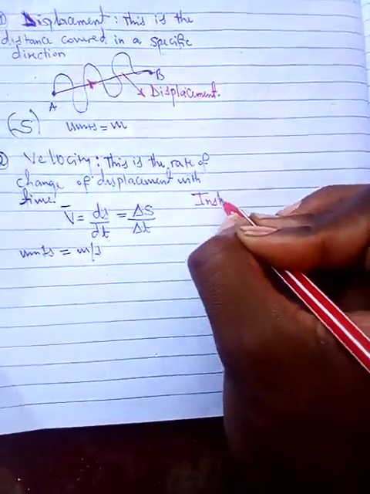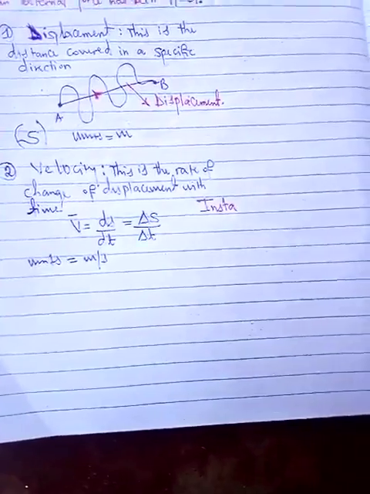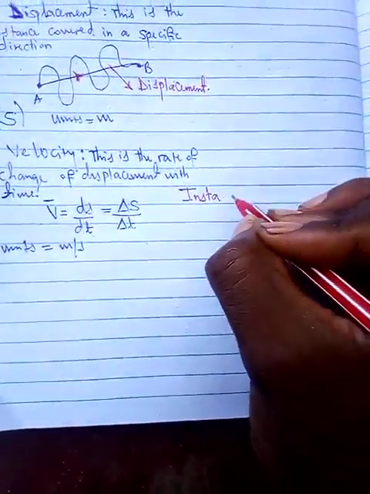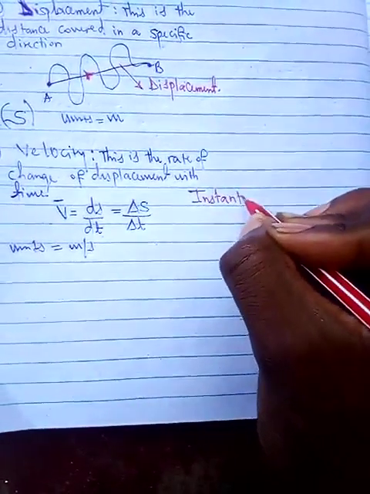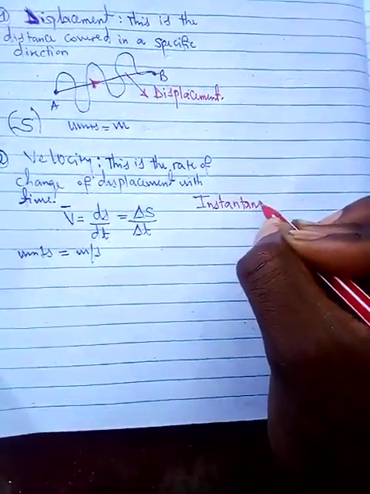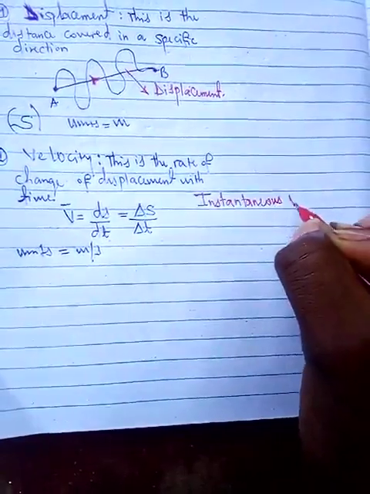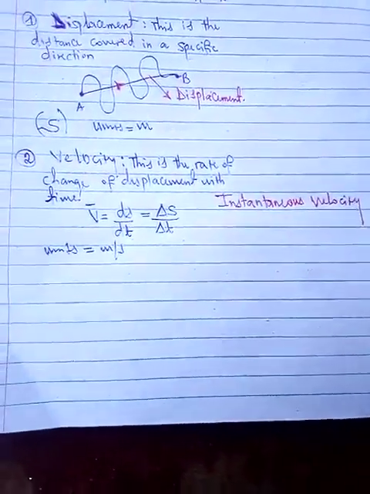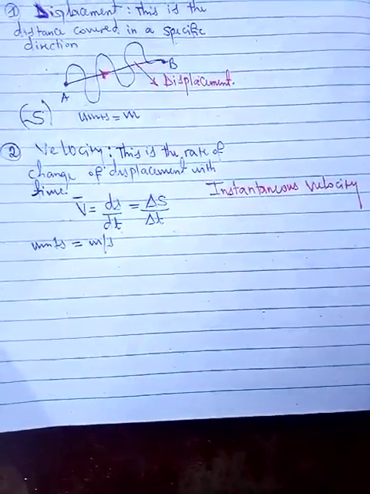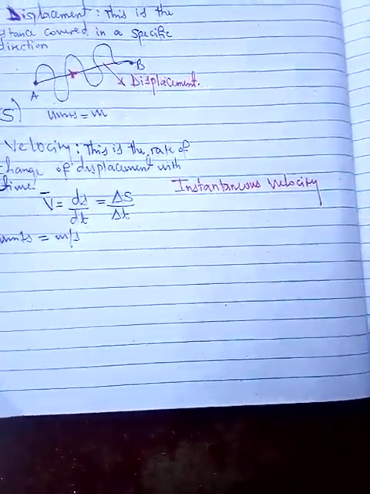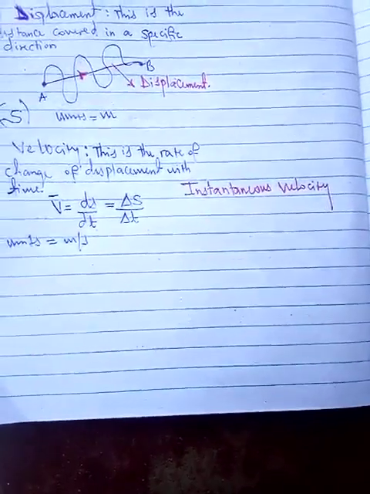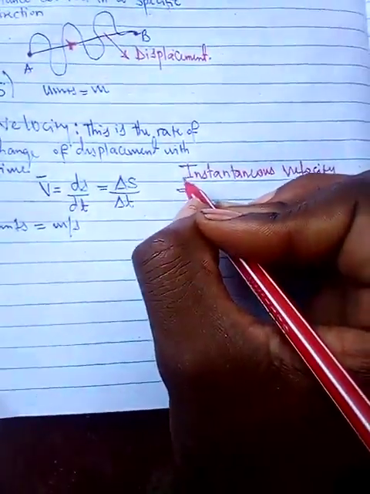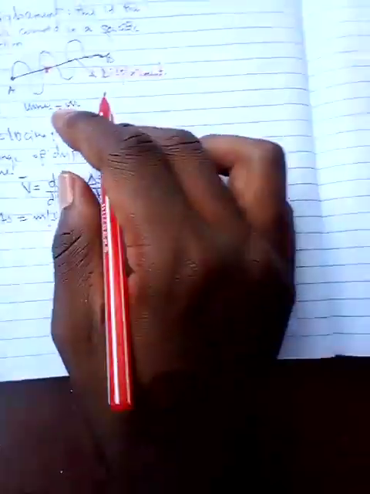Instantaneous velocity is just the velocity of an object at a specific instant or point in time.